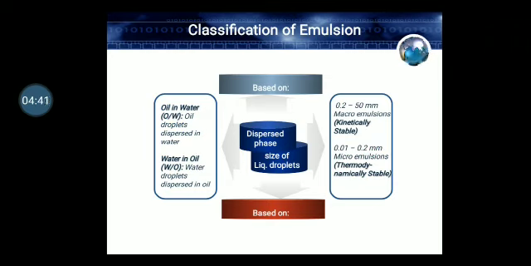Now the classification of emulsion. Emulsions are classified on the basis of two categories: the dispersed phase and the size of the liquid droplet. According to the dispersed phase, oil in water and water in oil can be differentiated, whereas on the basis of the size of the droplet, they are classified as macro emulsions and micro emulsions. In macro emulsions, the size of the dispersed globule is 0.2 to 50 mm, whereas in micro emulsion it is 0.01 to 0.2 mm.